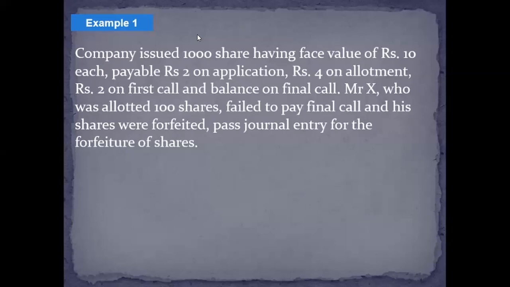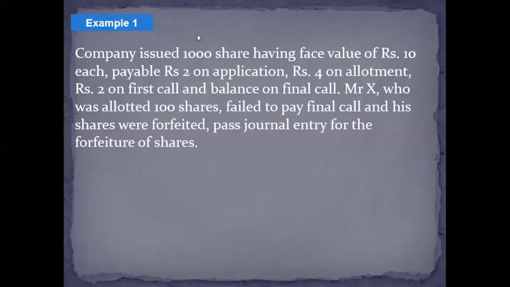All right. So as per this question, the number of shares issued by the company was 1,000, having a face value of 10 each.